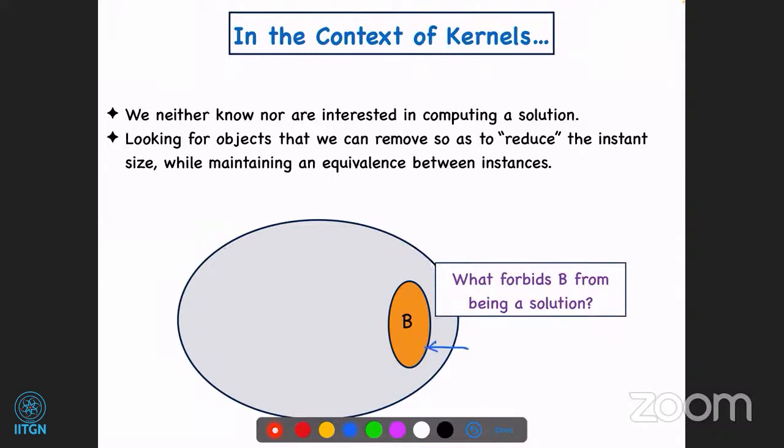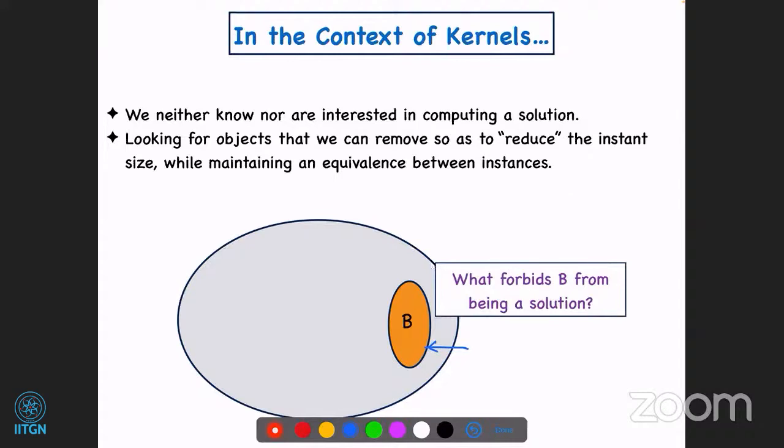Okay. So then we have to ask, what forbids B from being a solution? Particularly, if we are not storing the whole input, if we are throwing away a part of this input, then it should not happen that B wasn't previously a solution and B turned into a solution in our new instance. So here I am assuming a simple case where solutions are more or less preserved.